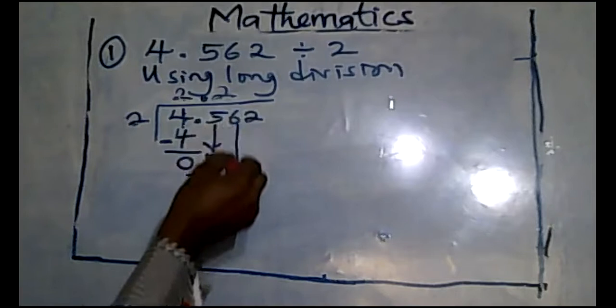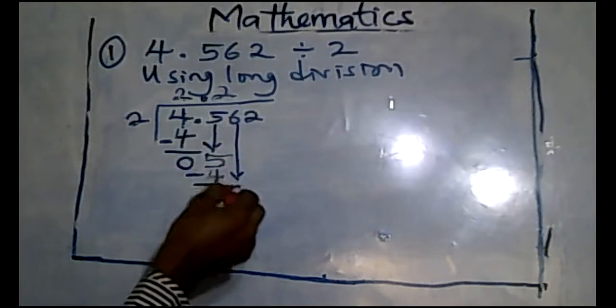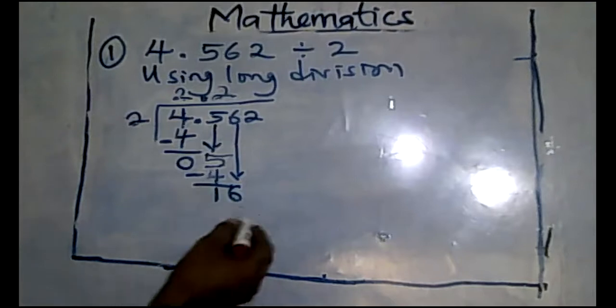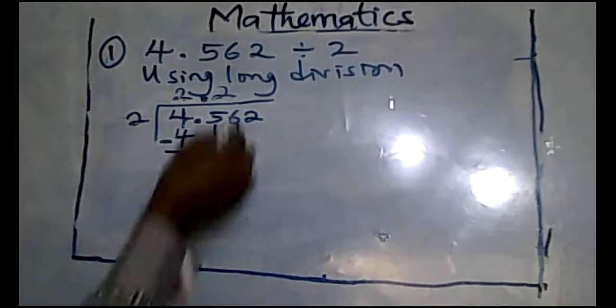Then bring down this 6. All right? Are you there with me? So that 1 and 6 is 16. So 2 in 16, that is 8.